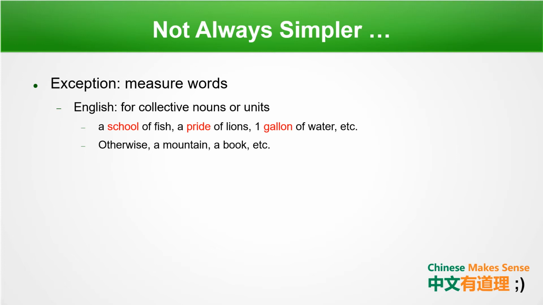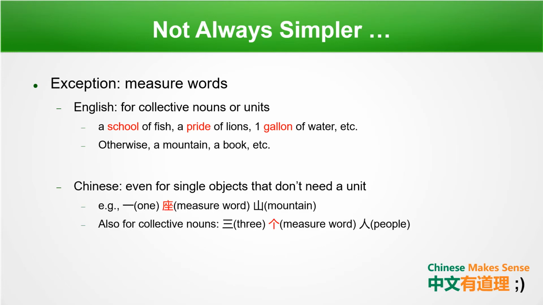Measure words. In English, for certain collective nouns or units, you have to use a different measure word. For example, a school of fish, a pride of lions, 1 gallon of water, etc. Otherwise, you just say the noun without a measure word. For example, a mountain, a book, etc. In Chinese, even for single objects that don't need a unit, you still have to use a measure word.